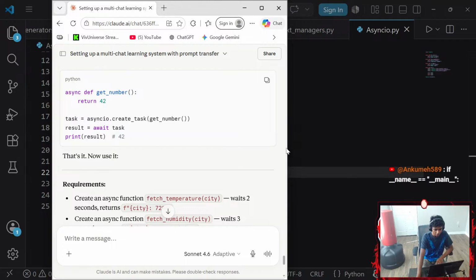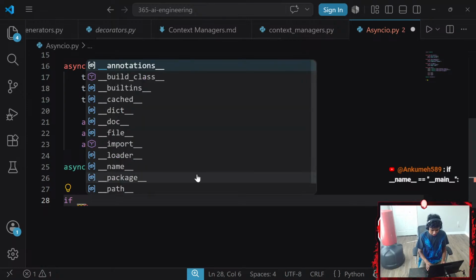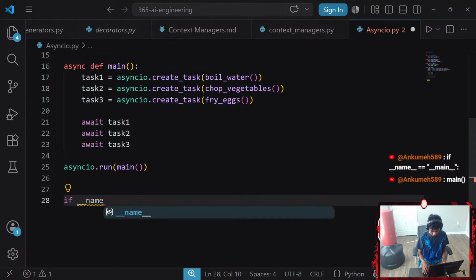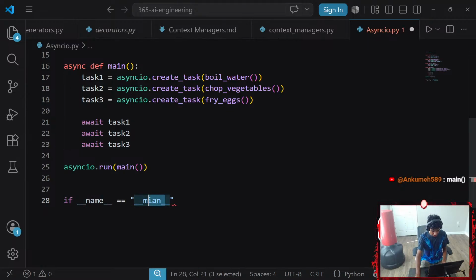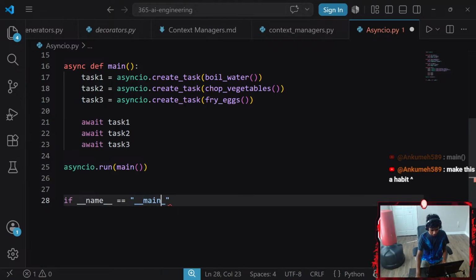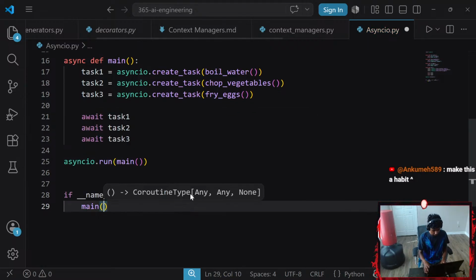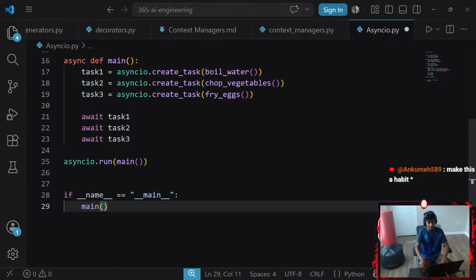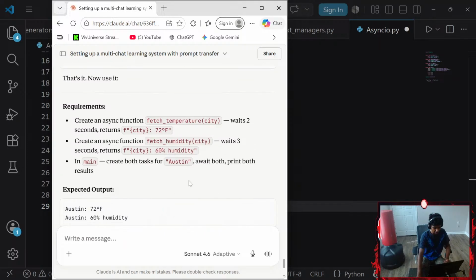If dunder name equals to dunder main, there we go. Yeah guys, hold on, I actually used to do that a lot. This was like a necessity for me to work on in my programming course. I don't know why I stopped doing it. I'm gonna go ahead and return main. There we go. Okay, make this a habit. That does make sense. I'm probably gonna start adding this from the next upcoming questions here.